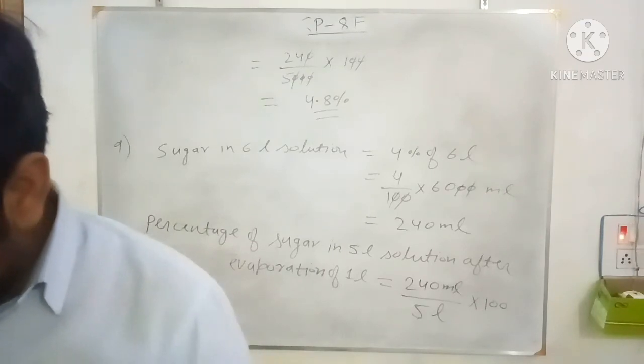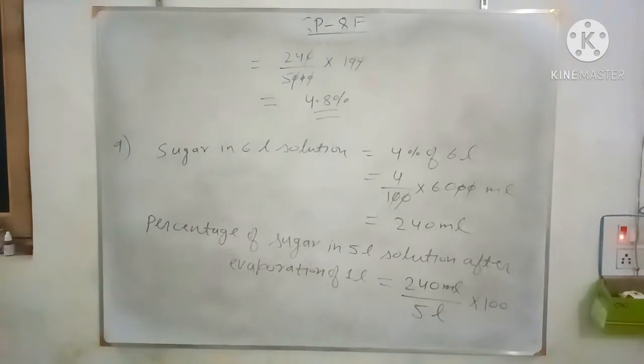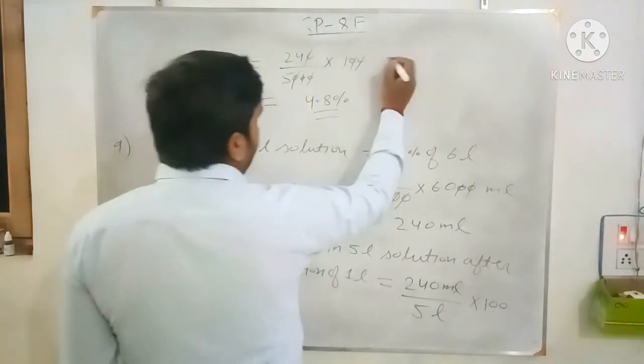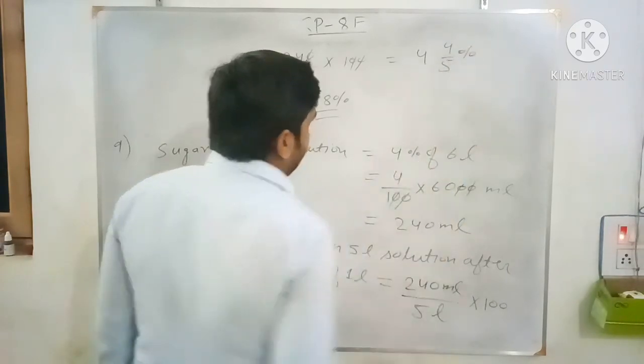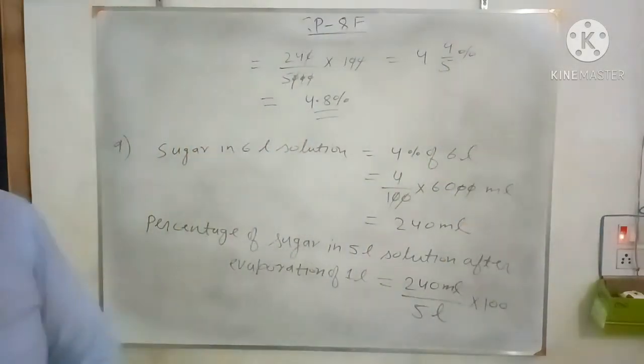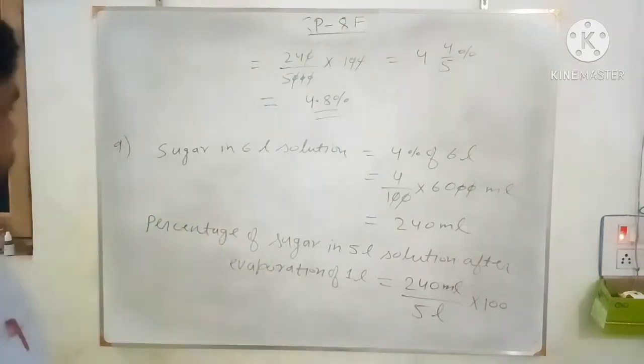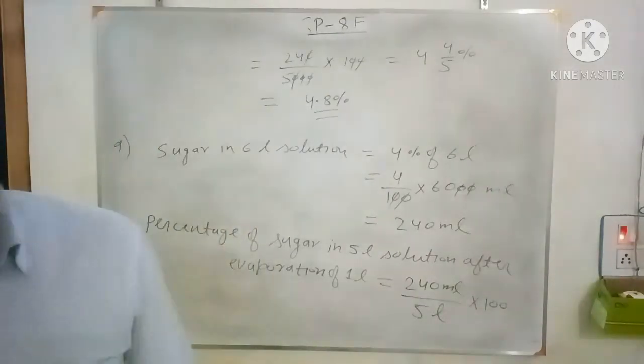Okay, that is 4 by 5%. Same thing, 4 by 5% also you can say. Okay. So question number 10 I am leaving as homework for you, that you can do on your own.